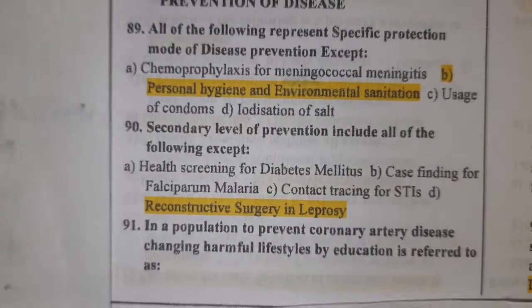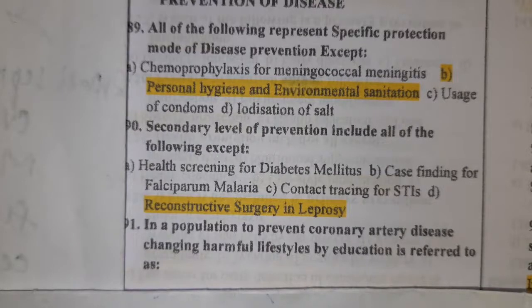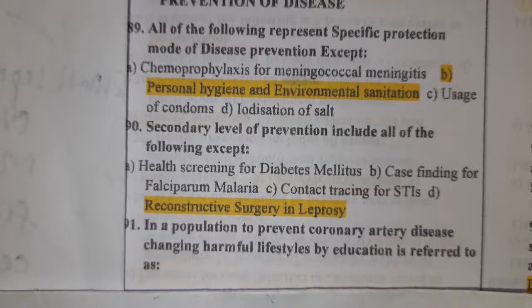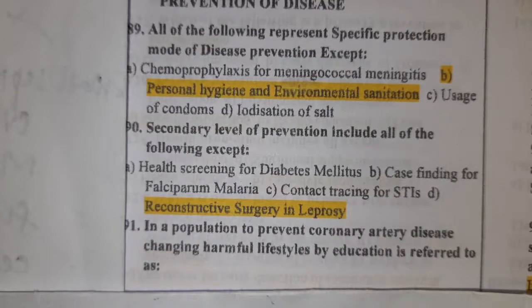Next question. In a population, to prevent coronary artery disease, changing harmful lifestyles by education is referred to as. Actually, that is primary prevention.